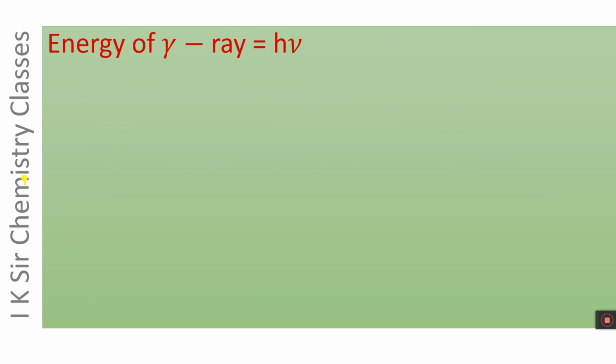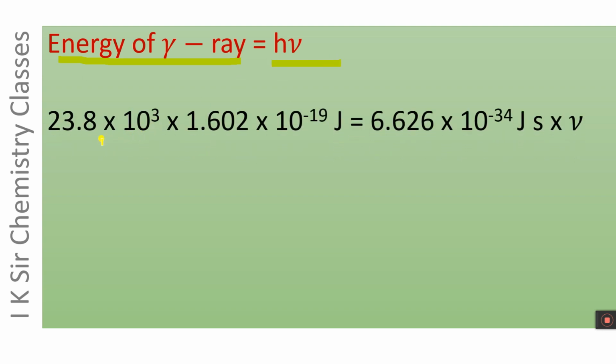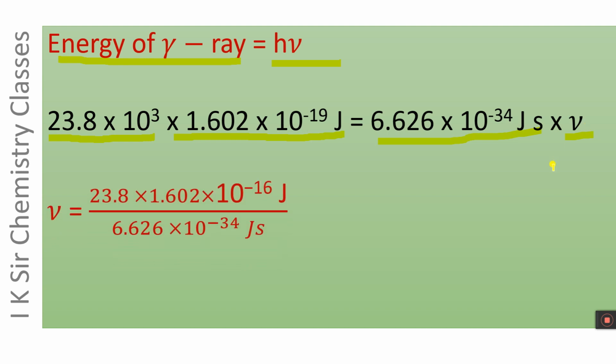For this purpose, we can write that the energy of gamma ray is given by h nu, and the energy of gamma ray will be equal to 23.8 kilo electron volt, which is equal to 23.8 into 10 to the power 3 electron volt, and 1 electron volt is equal to 1.602 into 10 to the power minus 19 joule. This is the value of Planck's constant and frequency of emitted gamma ray. On solving this equation, the frequency of emitted gamma ray comes to be 5.75 into 10 to the power 18 per second.